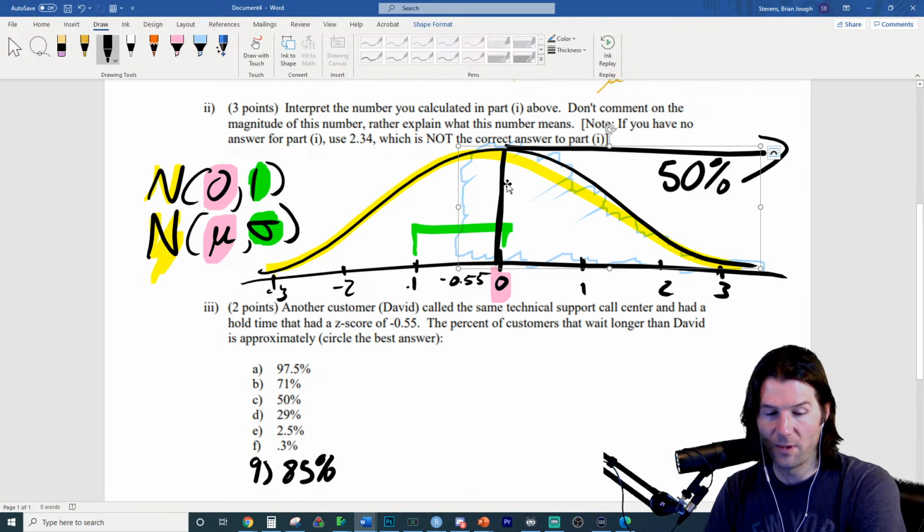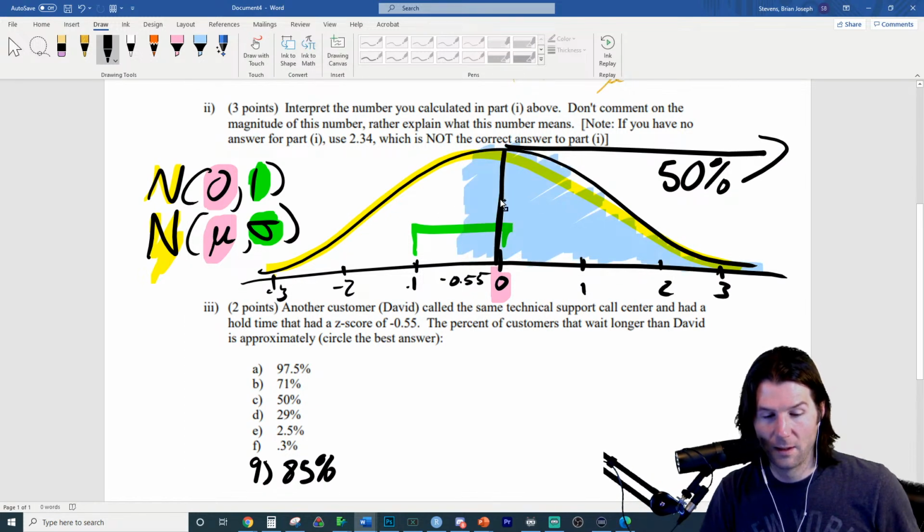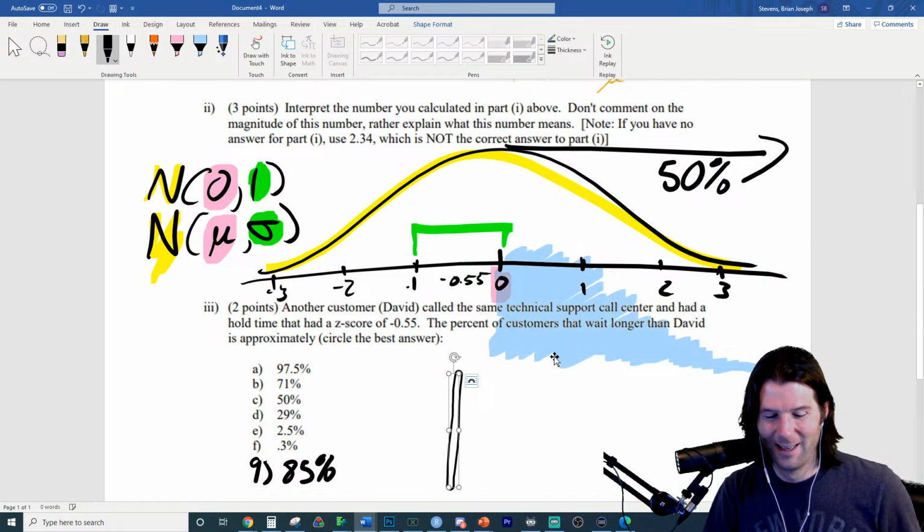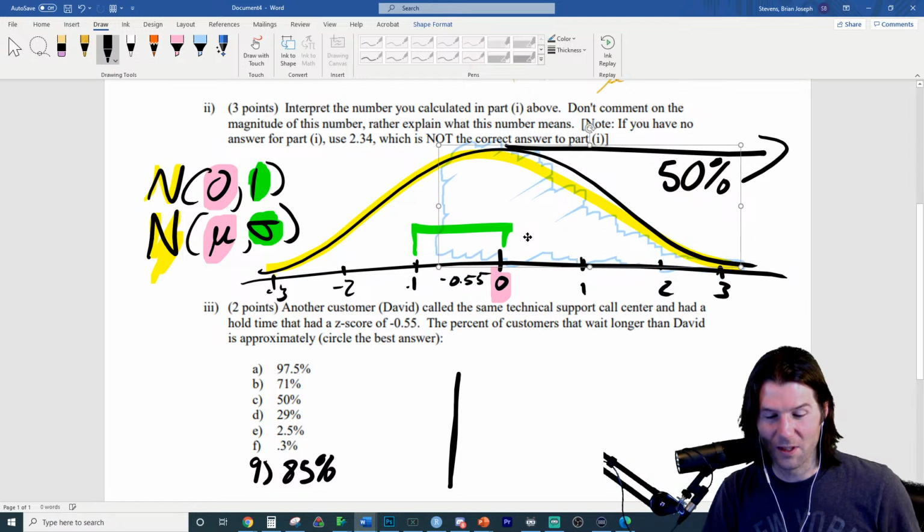Our area is going to be more than 50%, right? So here's the line, and our area is more than 50%.